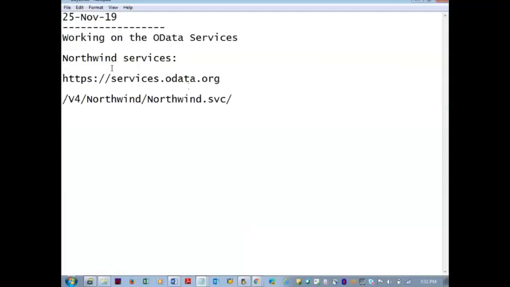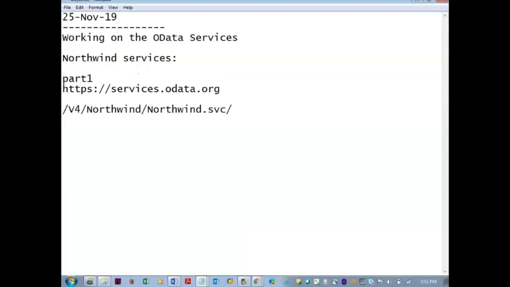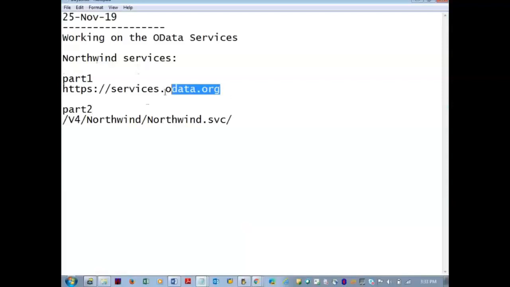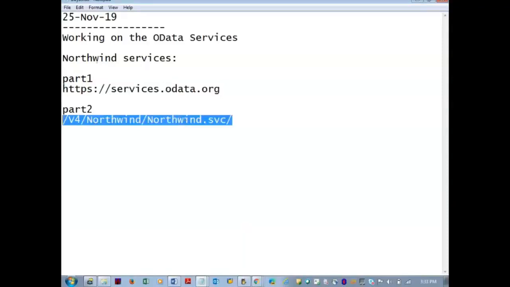I call this part 1 and the other one part 2. Part 1 contains the host name and port number in the DNS format. Part 2 contains the actual path of the OData service.